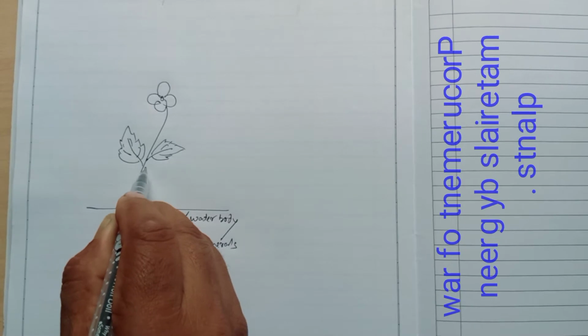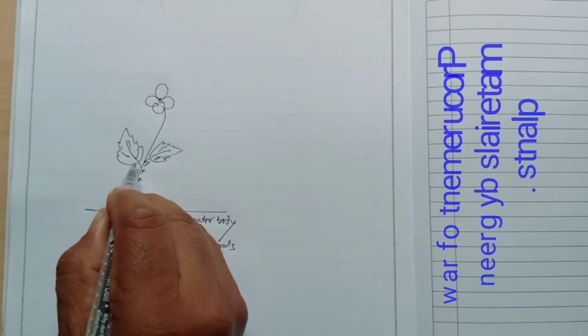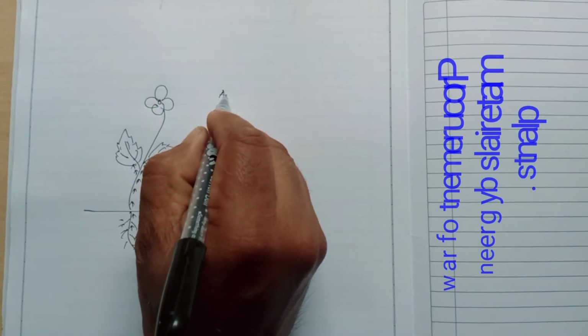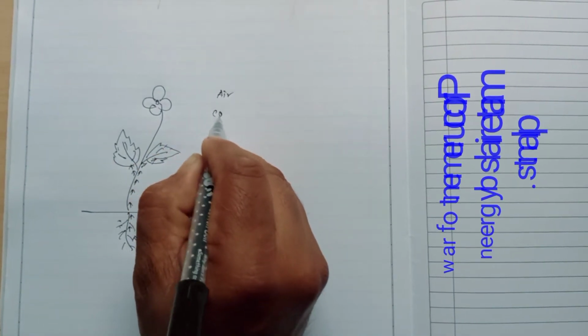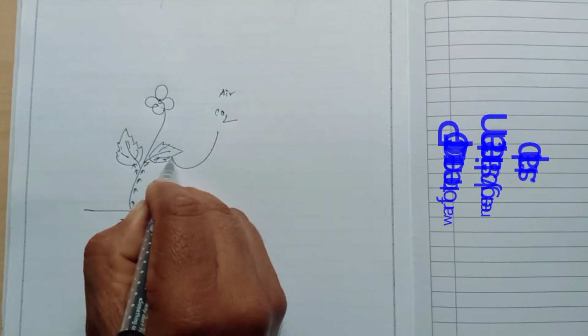And they will absorb carbon dioxide from air through their stomata, which are present in their leaves, or we may say the green parts of the plant.